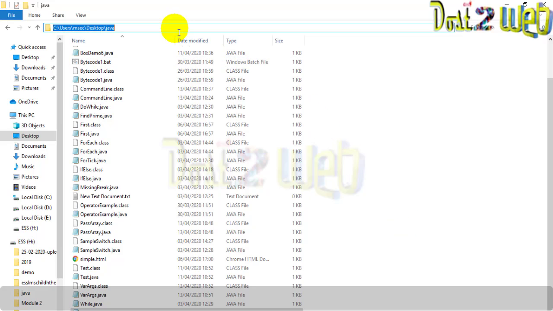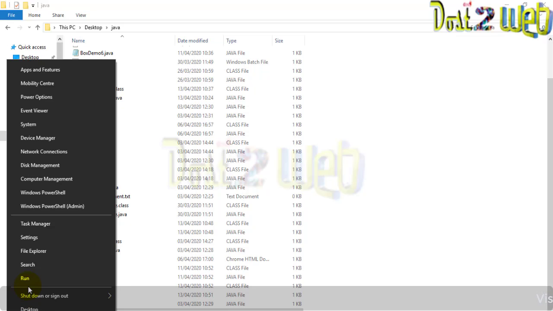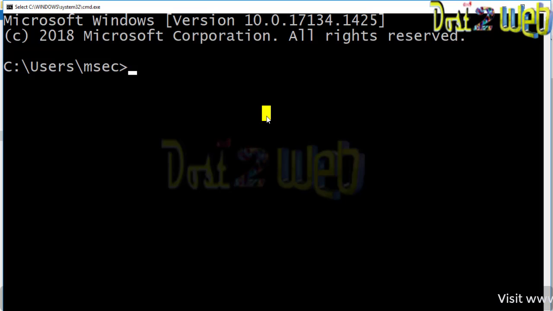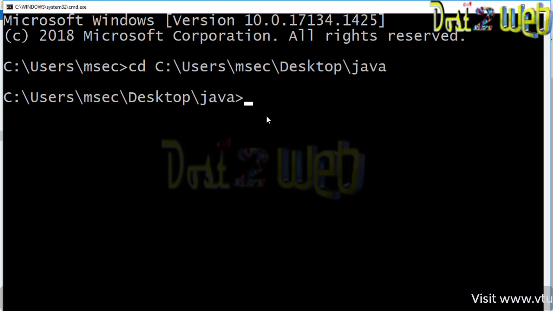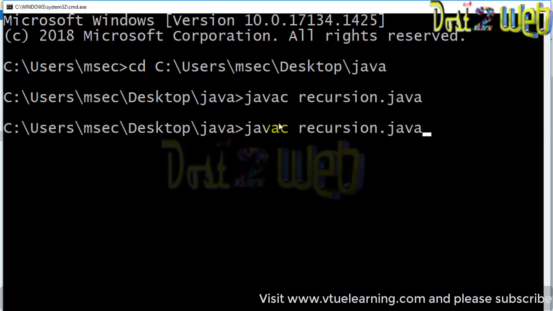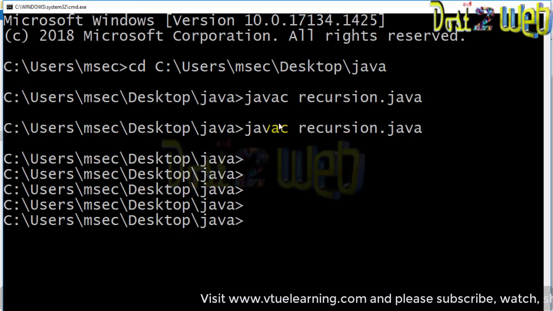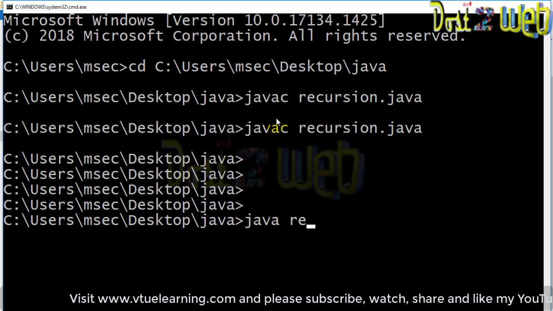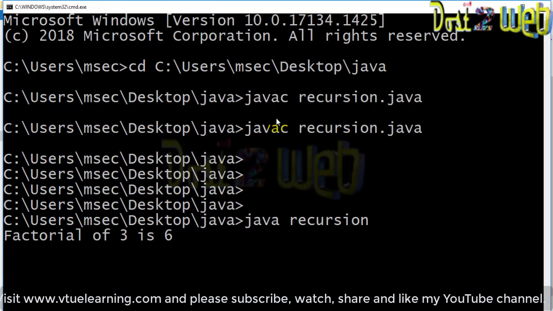Then javac recursion dot java, and java recursion.